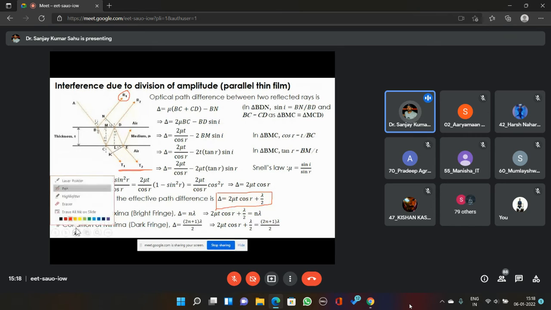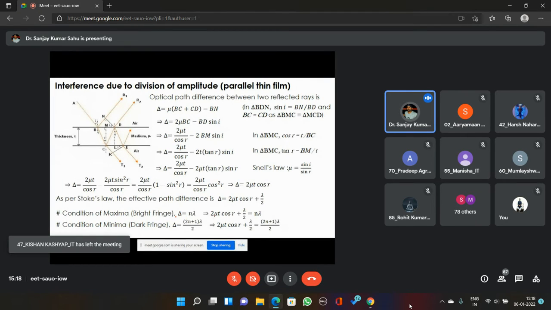Now, what are the conditions of maxima and minima in the case of this parallel thin film? The condition of maxima is that delta, the optical path difference, should be equal to n lambda, an integral multiple of lambda. So 2 mu t cos r plus lambda by 2 equals n lambda. And the condition of minima, dark fringes, will be delta equals (2n plus 1) lambda by 2.